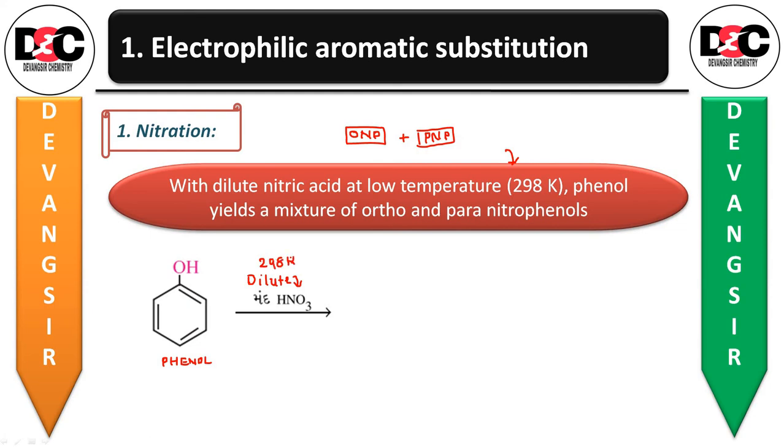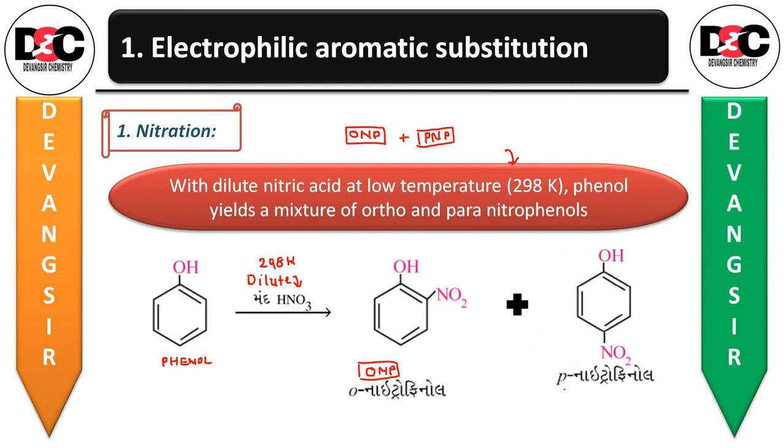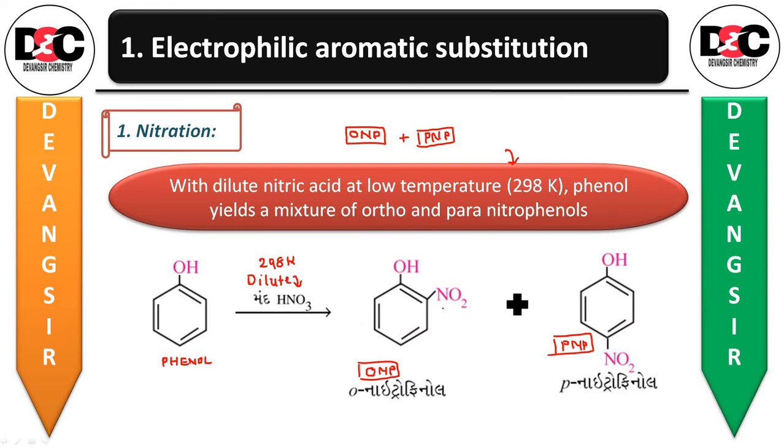You will be receiving the orthonitrophenol, that is ONP, plus PNP, that is para-nitrophenol. Means the nitro group, as we have just discussed, will enter on the ortho position and on the para position.